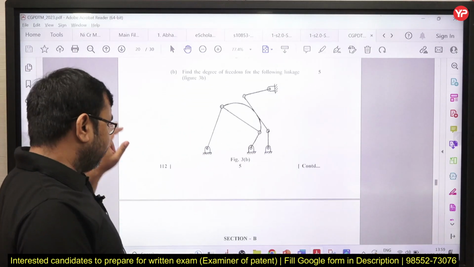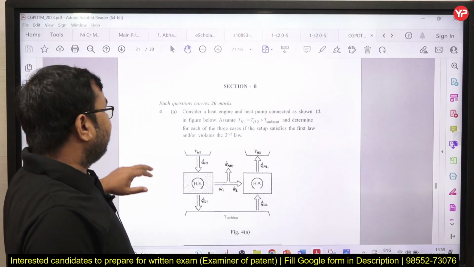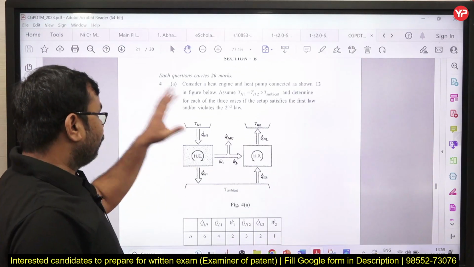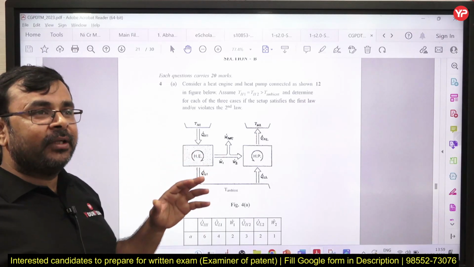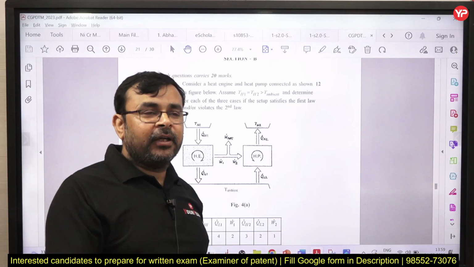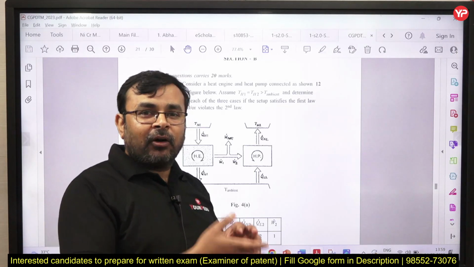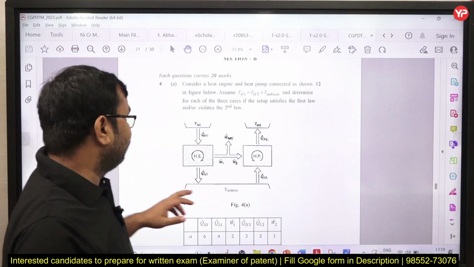This is a very simple question, this is not a big deal, correct. And next you can see section B. As we move from section A to B, B to C, C to D, the assigned weightage for each question is different. So accordingly we need to give the answer, yes or no, correct.